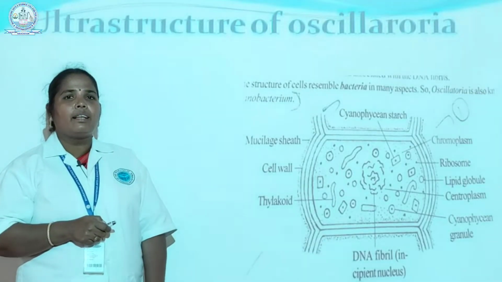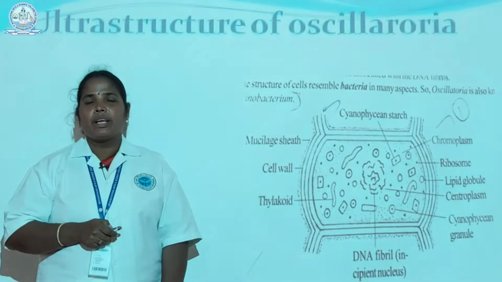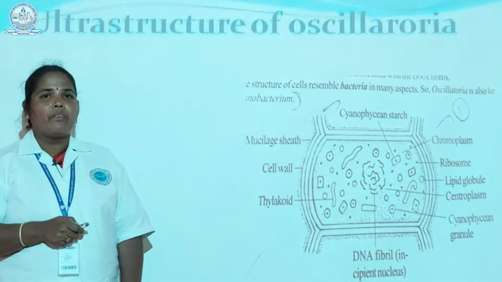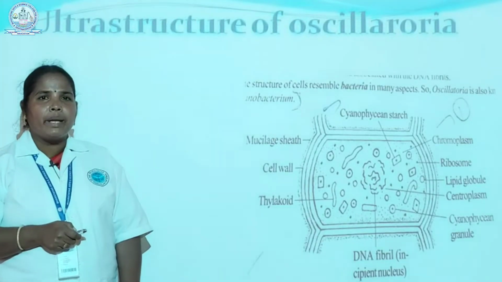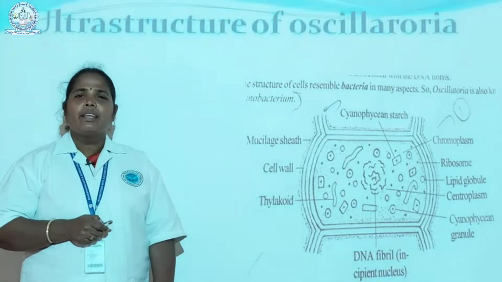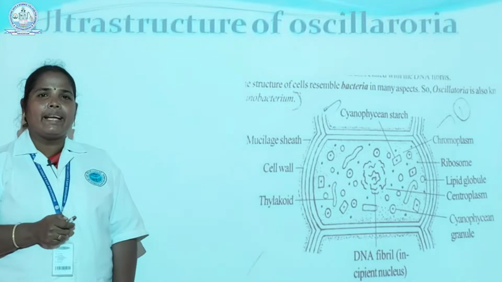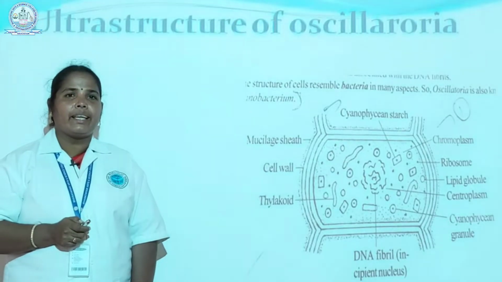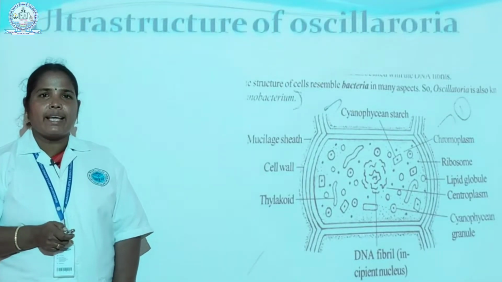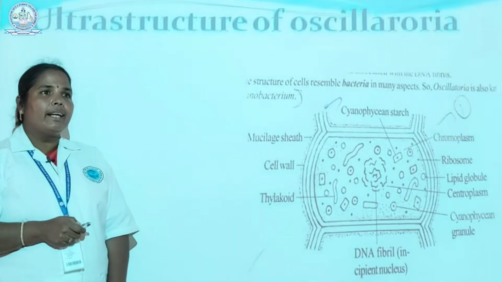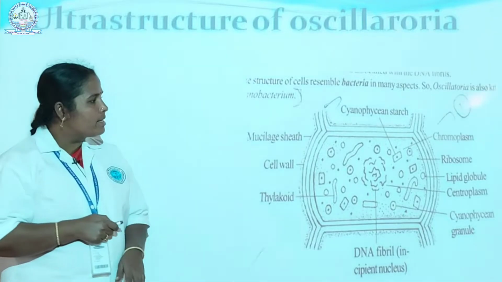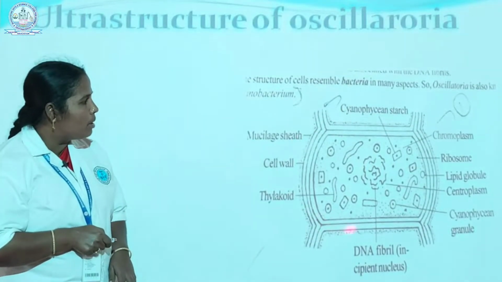Next is the ultrastructure of the Oscillatoria thallus. This thallus may be divided into three parts: outer cell wall, middle plasma membrane and inner protoplasm. The outer cell wall is again divided into three layers: outer mucilaginous layer, inner cellulose layer and middle pectin layer. The protoplasm is surrounded by the plasma membrane.